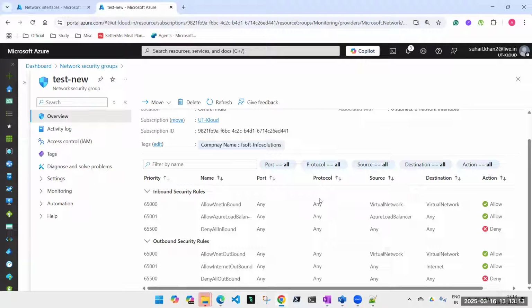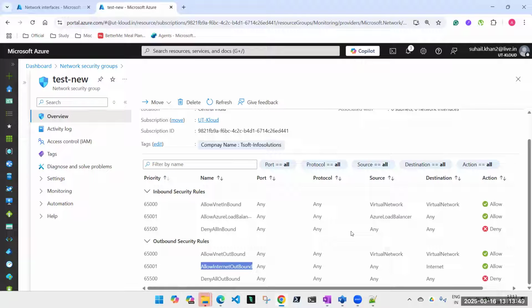But in that, if you look, there is a rule: allow VNet, internet. Can you see? This rule is there. That is the reason you guys are able to access the internet the moment you create the machine, right? Allow internet. What is it saying? Allow internet. What are these ports and all that? That I'll show you in the next session. Don't worry. We will do the practical of NSG. We are going to do it in detail. I'll open a machine also. I'll access it and show you. Then I'll block it and show you. I will have a practical also, right?